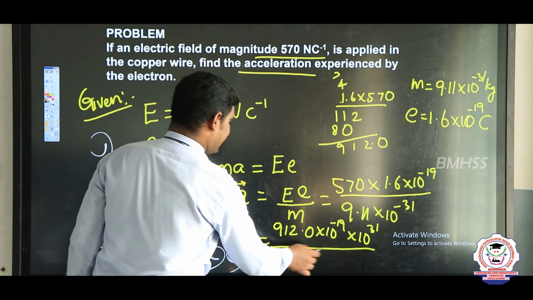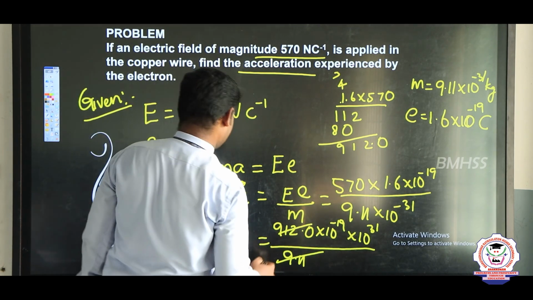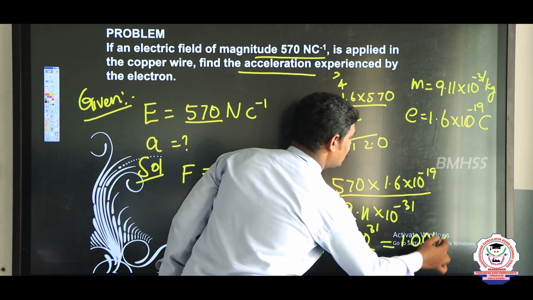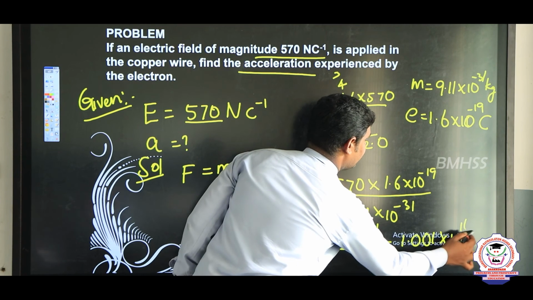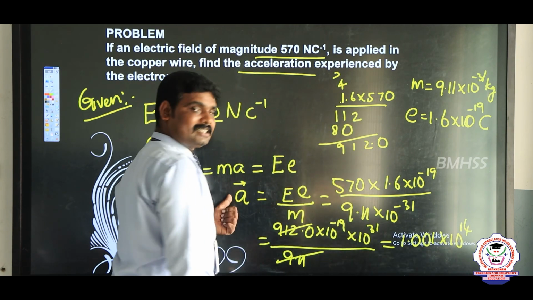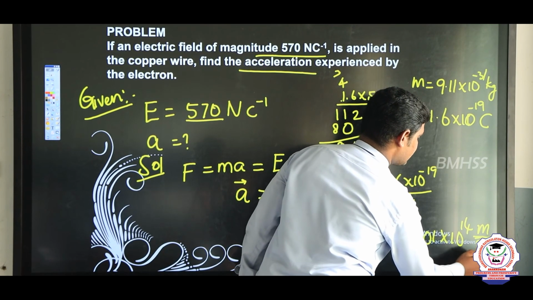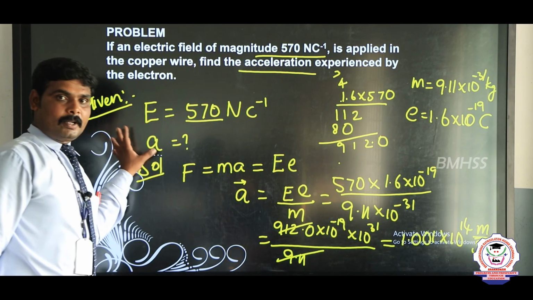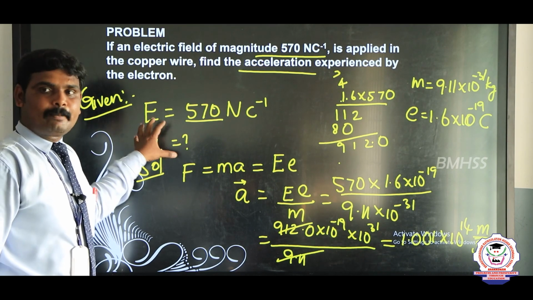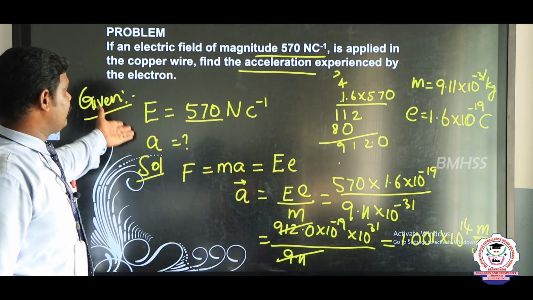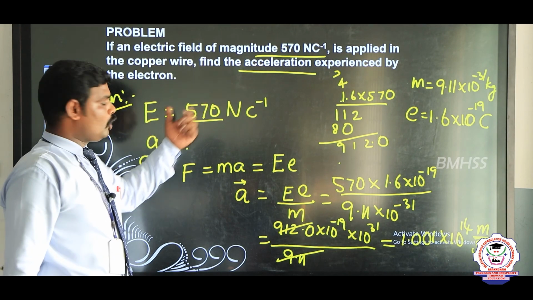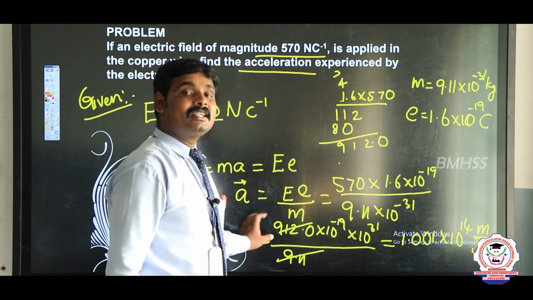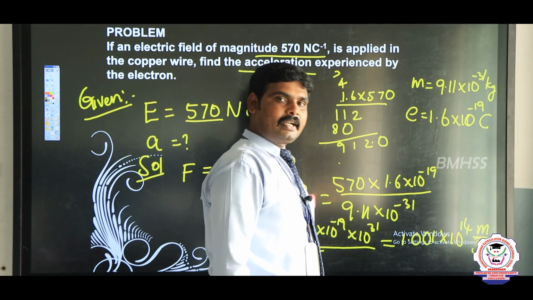If you cancel this, we get the answer 1.001 into 10 to the power 14. The unit of acceleration is meter per second square. This is one very important problem, from your textbook. Here only the electric field is given, but we have to find the acceleration, so this formula I took from drift velocity.